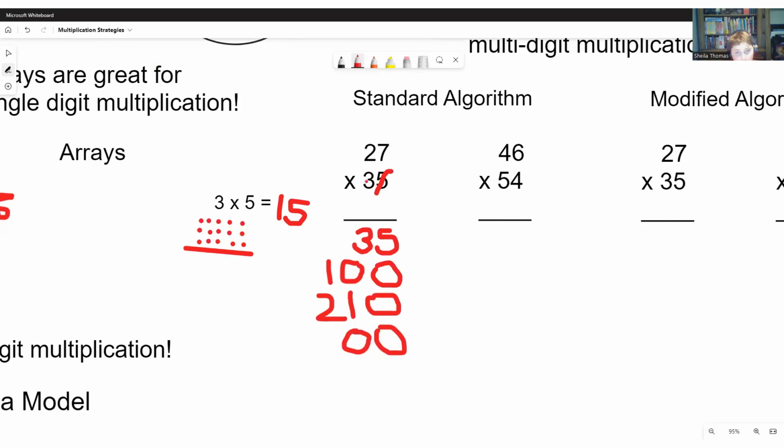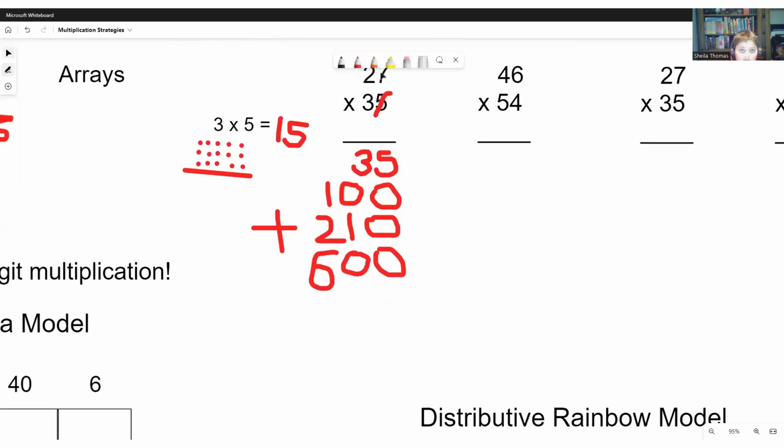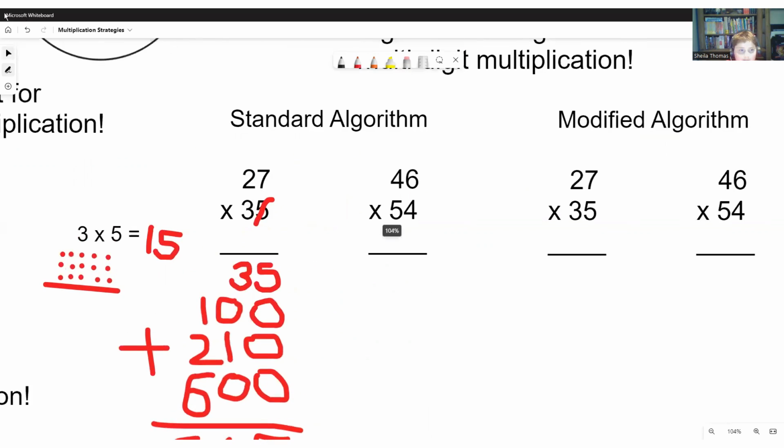So 30 times 20 is 600, so we draw a 600 there, and then we need to add up our results. So 5 plus nothing is 5, 3 plus 1 is 4, 1 plus 2 is 3, 3 plus 6 is 9, so 27 times 35 is 945.